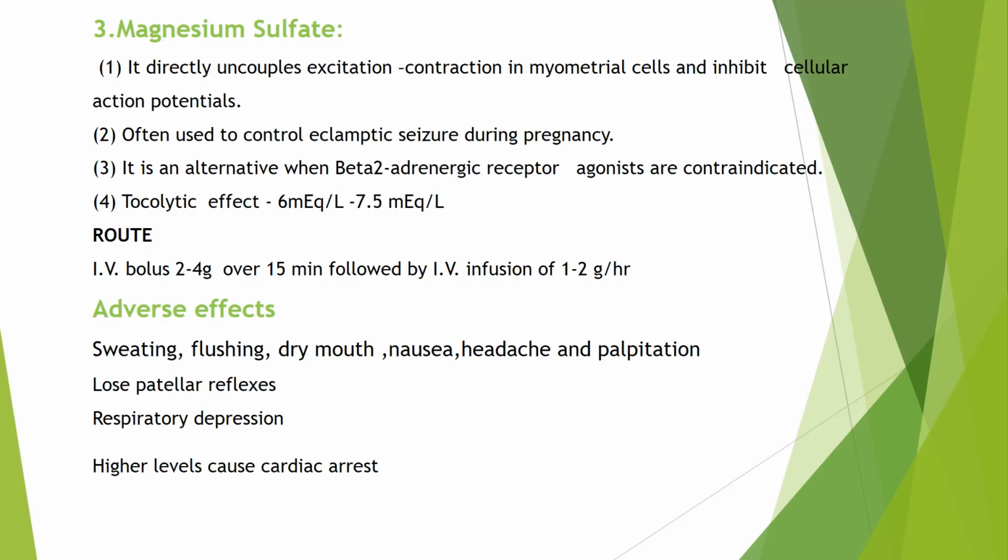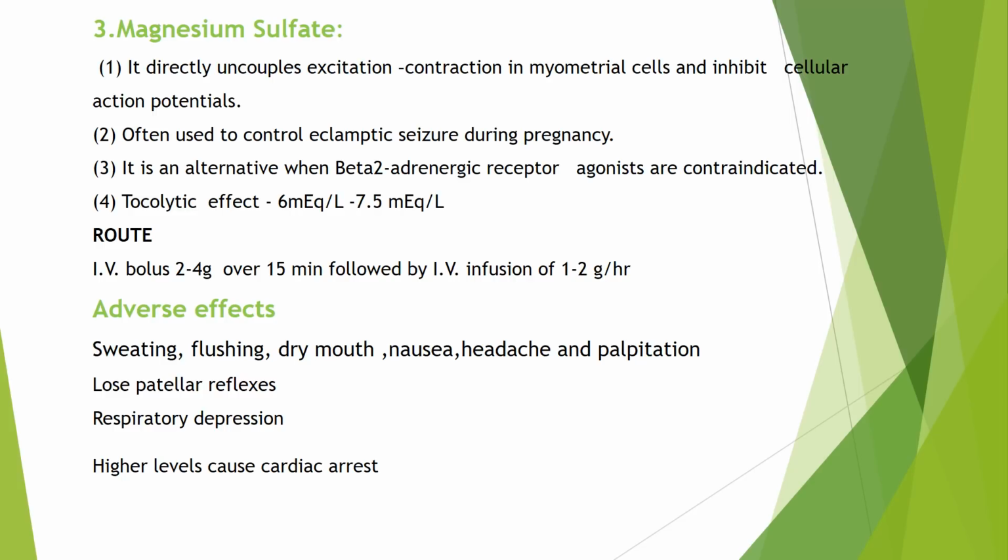Now coming to the third group, that is magnesium sulfate. How does magnesium sulfate act? It directly uncouples excitation and contraction in myometrial cells and inhibits cellular action potentials. Second point, it is often used to control eclamptic seizures or convulsions during pregnancy.